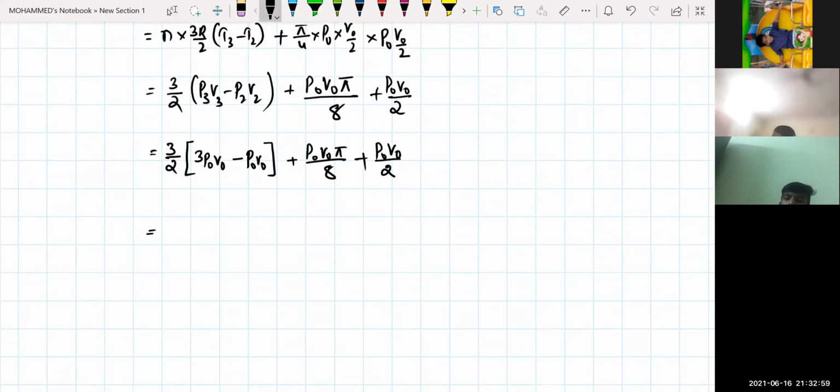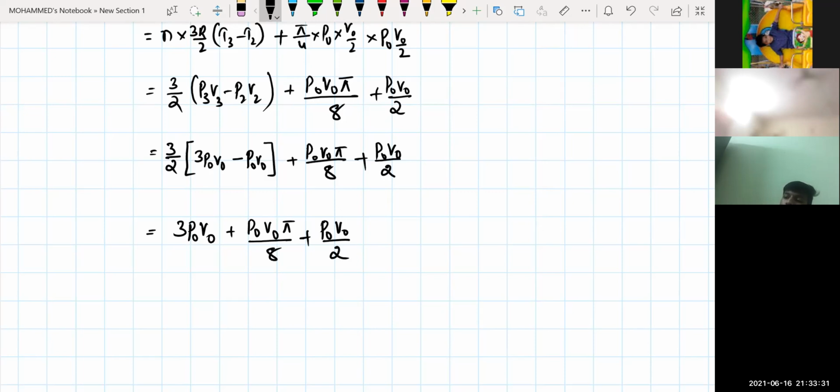Can you tell me the answer? So this will be equal to how much? So it is 3 P naught, 9 multiply this one. Total how much is it coming? 3 P naught V naught, this will become 2, 2 will get cancelled. That means this will become 3 P naught V naught plus P naught V naught, this will be equal to P naught V naught into pi divided by 8 plus P naught V naught divided by 2.